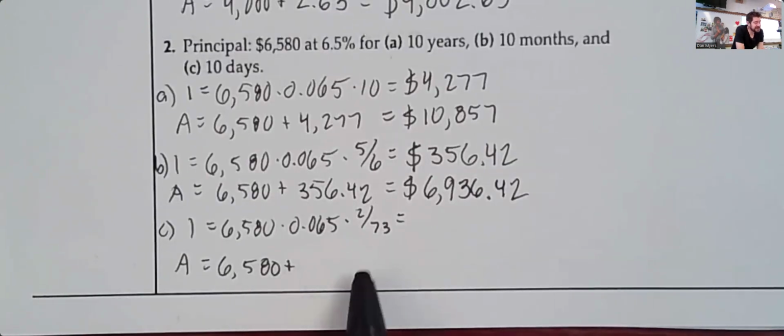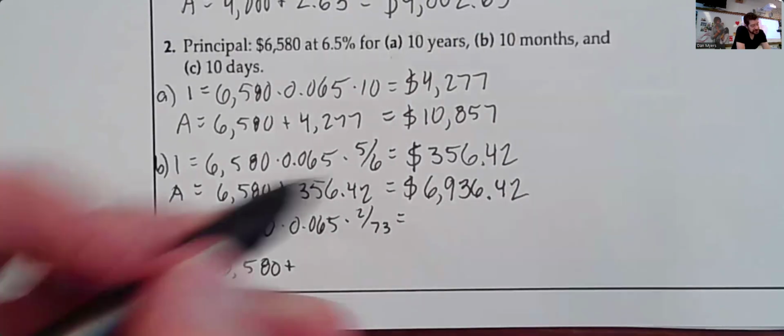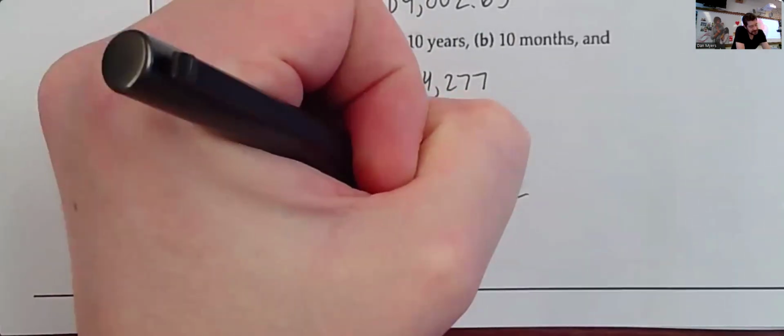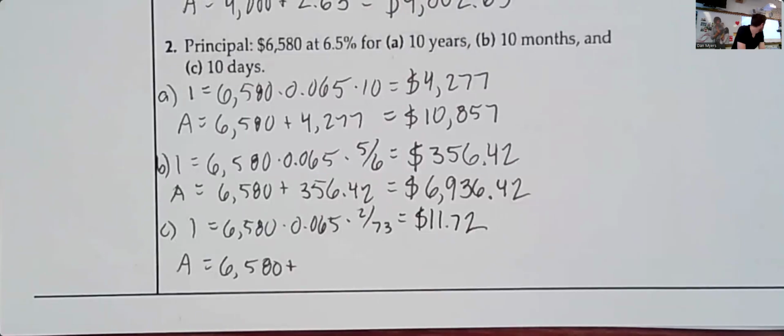And then the final one down here, 10 days. Again, this one reduces, you could write it as 2/73 if you want to, or you could just write it as 10/365. They're both divisible by 5, so that's why it reduces. Either way, 6580 multiplied by the 6.5%, multiplied by the 10/365 or 2/73 will be interest in the amount of $11.72. So $11.72, what we're looking at there.